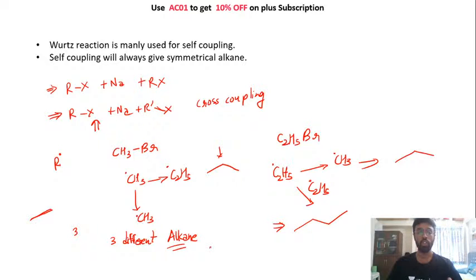Since all of them are alkanes and these alkanes are present in the homologous series, this is a 2-carbon alkane, this is a 3-carbon and this is a 4-carbon, so their boiling point and melting point are also almost similar. So distinguishing them would be very difficult.